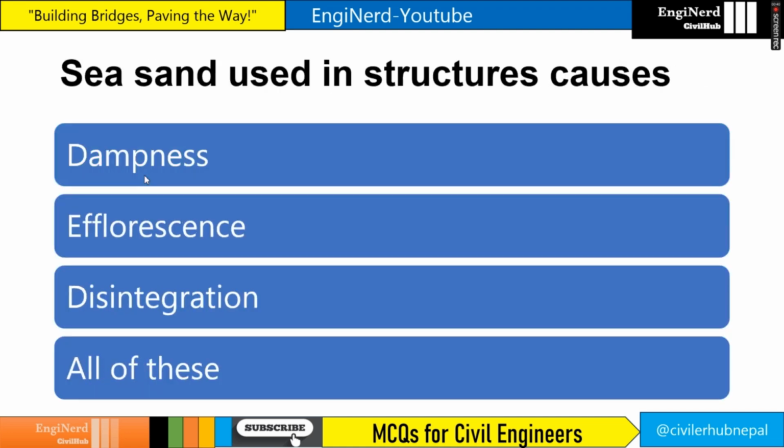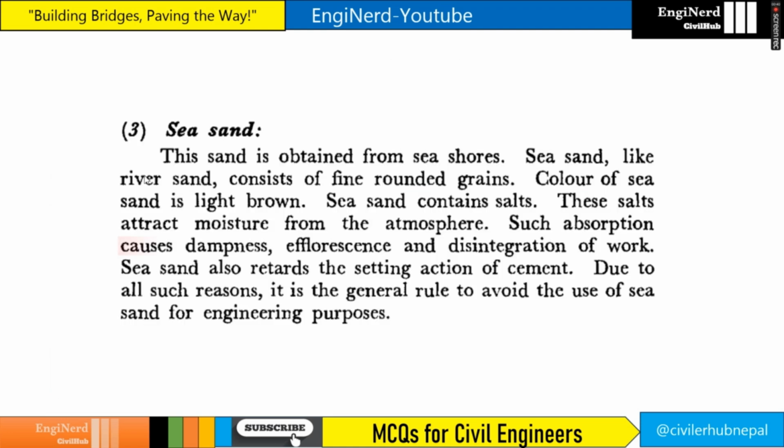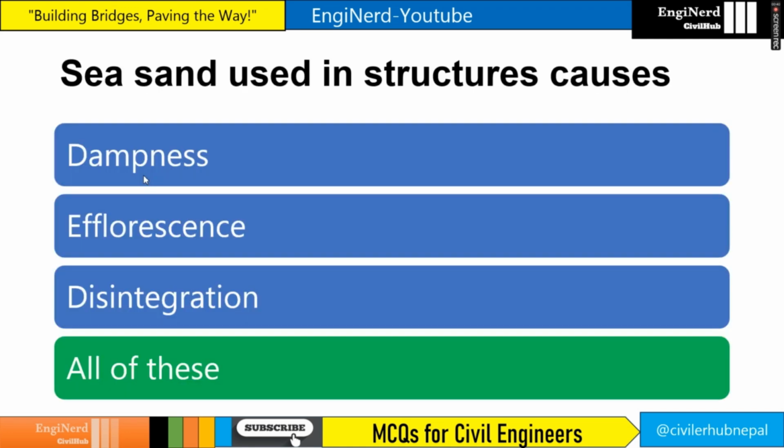Sea sand used in structures causes what? Dampness, efflorescence, disintegration, all of the above. If you see here, it causes dampness, efflorescence, disintegration of rocks. Sea sand used in structure, all of this is the answer.